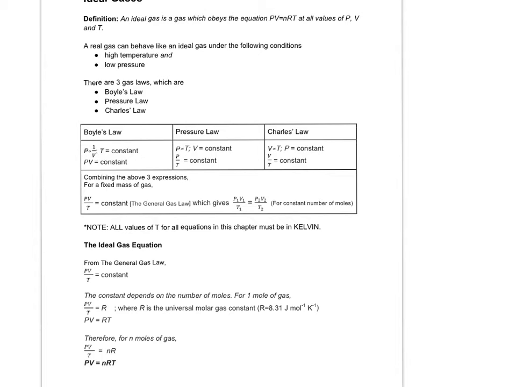Now, scientists found out that if you take a gas and measure its pressure, volume, and temperature, you will notice that if it is only 1 mole of gas, that means you have 6.02 times 10 to the power 23 atoms or molecules of gas, then you put it in, let's say, a container, and you measure its pressure, volume, and temperature. The value of PV over T always gives you the value of R, which is actually the molar gas constant, which has a value of 8.31.